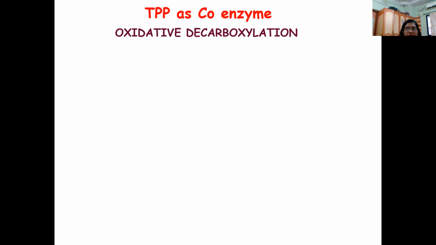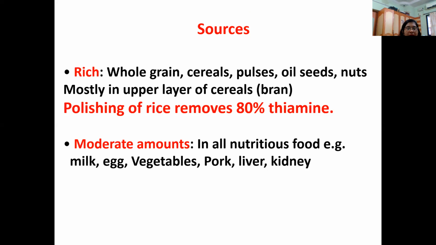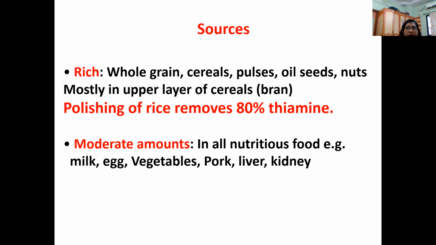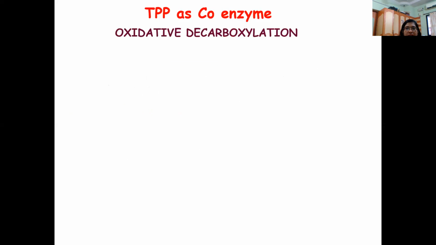Next, we'll see the functions of thiamine as a coenzyme. The main function of these B complex vitamins is that they act as coenzymes. Thiamine acts as a coenzyme in decarboxylation reactions and in oxidative decarboxylation reactions. Many of these reactions we have already completed in carbohydrate, protein, and lipid metabolism.